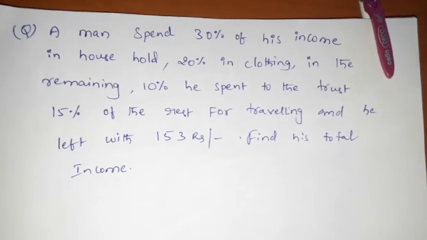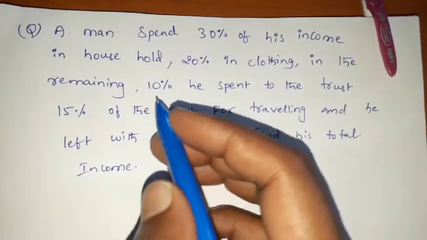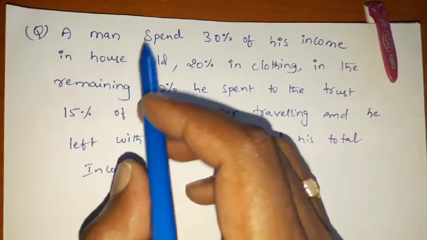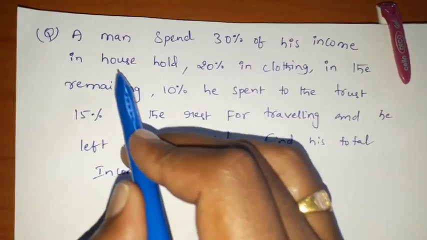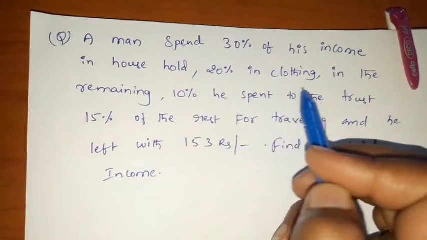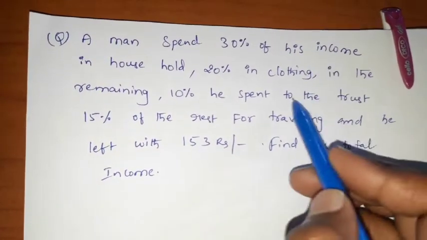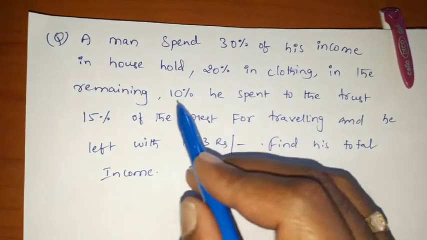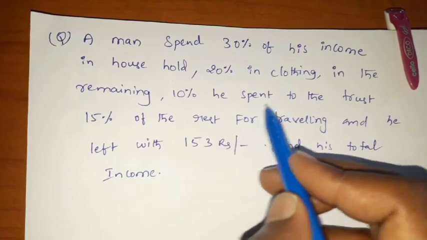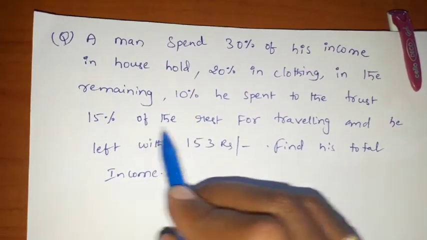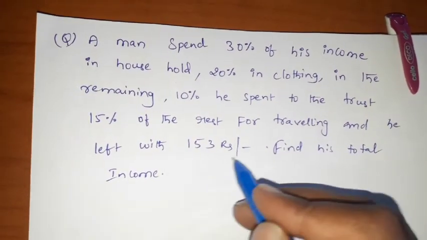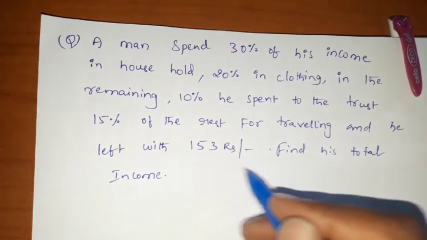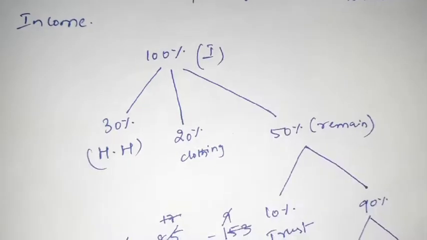Let us see another problem, friends. In this problem he is saying that a man spent 30% of his income on household, 20% on clothing. Of the remaining, 10% he spent on the trust, 15% of the rest for traveling, and left with 153 rupees. Find the total income.